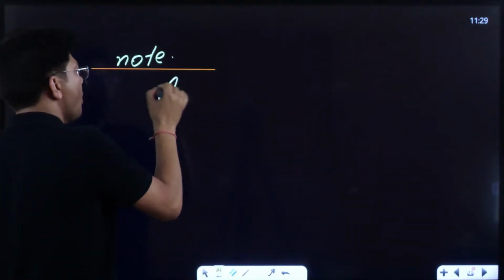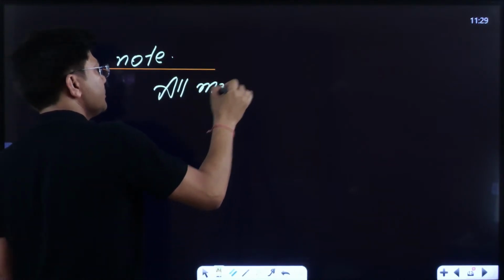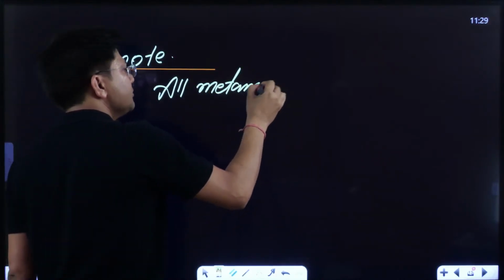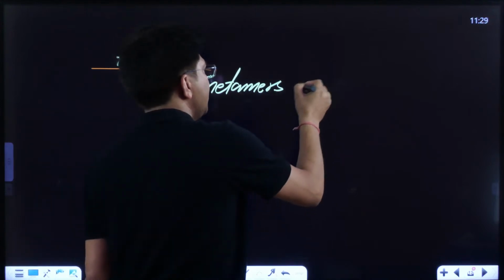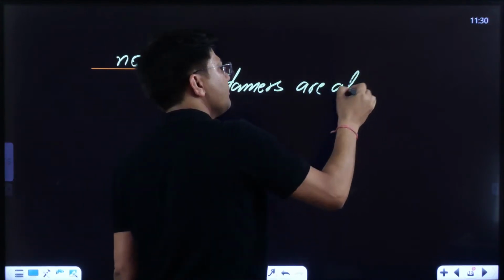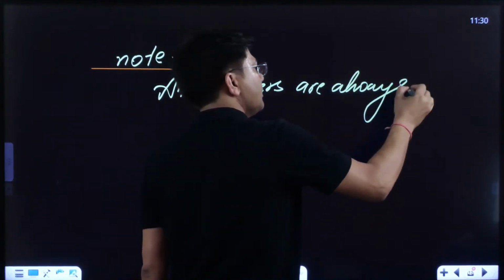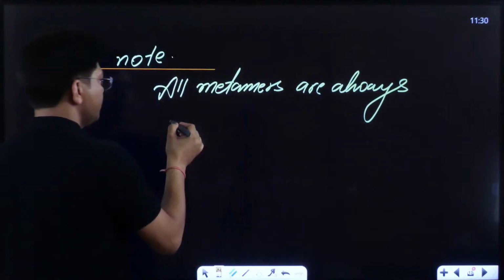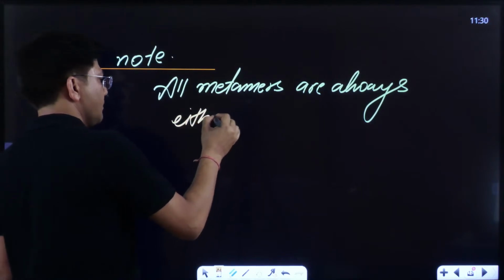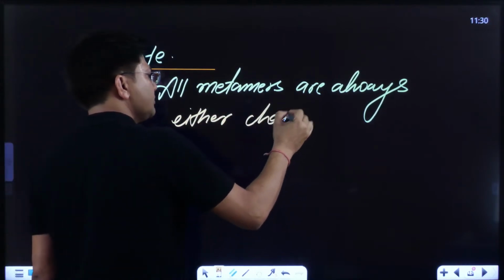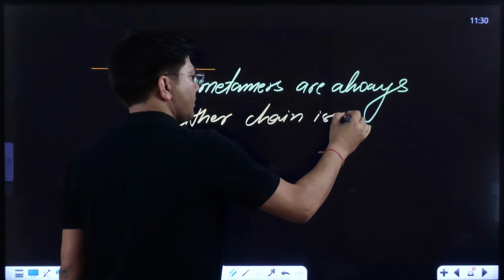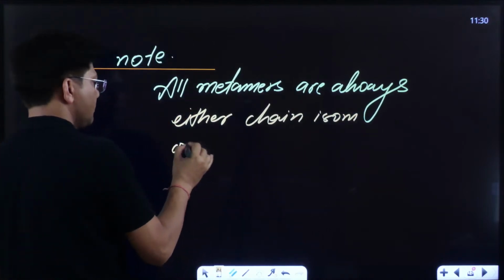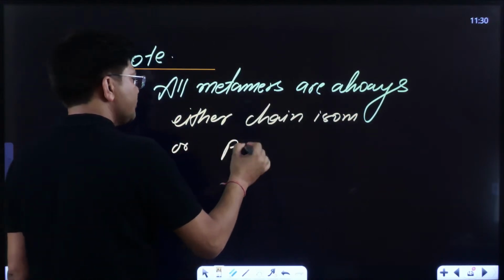Note: all metamers are always either chain isomers or position isomers.